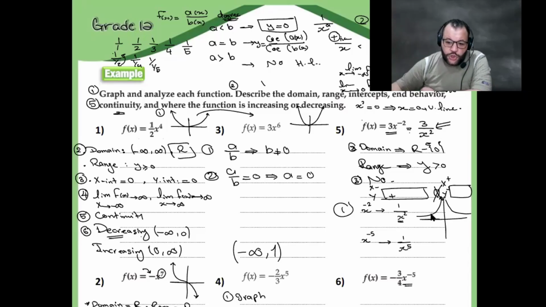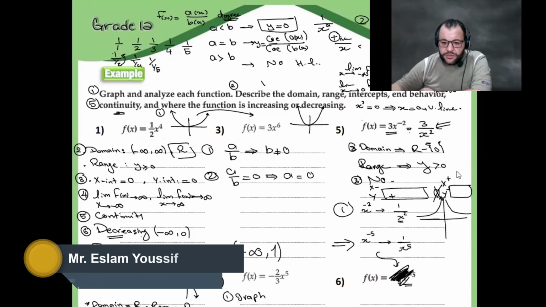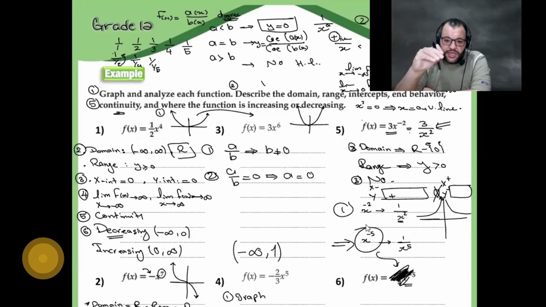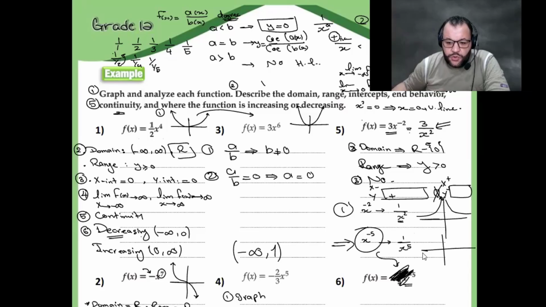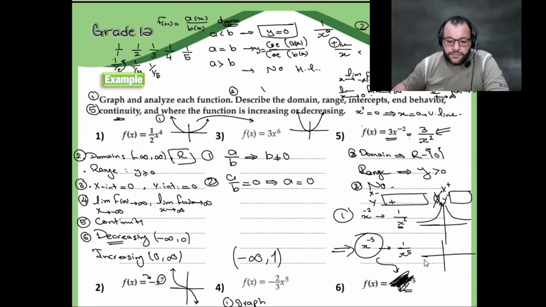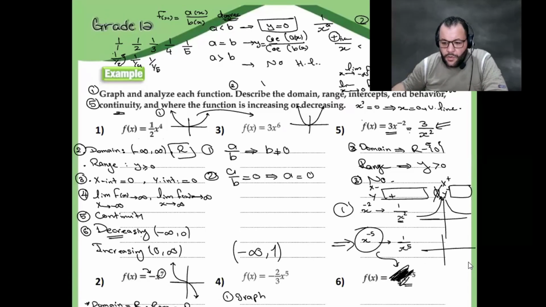So the parent function, I'm solving about this one, not this one. There is no question here. I'm solving about this one, then you can find the difference. Because you have a negative, you have a reflection. When I'm explaining any function, I'm explaining the parent function. If you understand it, then follow the transformation. So if you choose any negative number, you will find that the graph will be by this way. That's the graph.